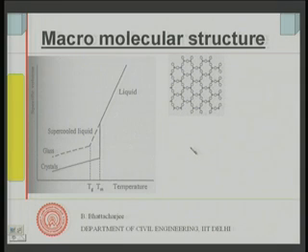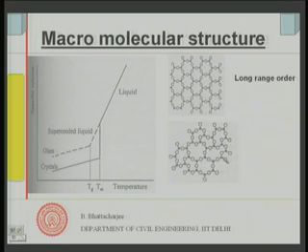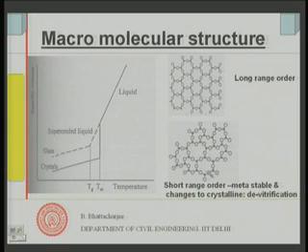The structure would look like this. This is the crystalline structure with long range order. You can see it is all orderly; the silicon and oxygen atoms are arranged in regular order. But this one is not as ordered as that. It has short range order, and therefore it is metastable, not stable. Crystalline structures are stable, while this short range order structure is metastable.